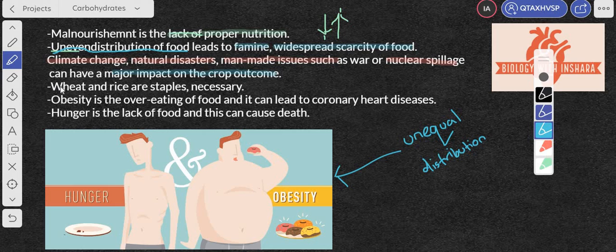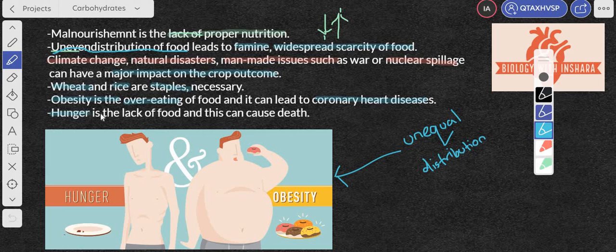So just another basic point, that wheat and rice are staples. Staples are foods that are necessary, that you must need. Like in many parts of the world, wheat and rice are staples, right? So obesity is the overeating of food, and it can lead to coronary heart diseases, which can eventually cause a heart attack or heart failure, or maybe even other organ diseases like a liver failure and so on.